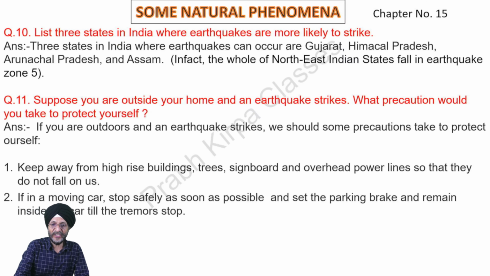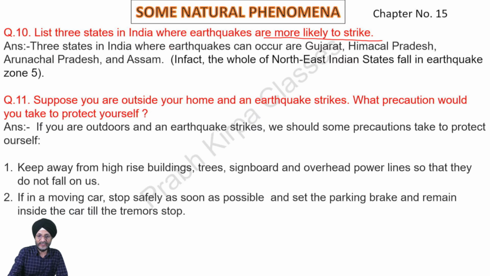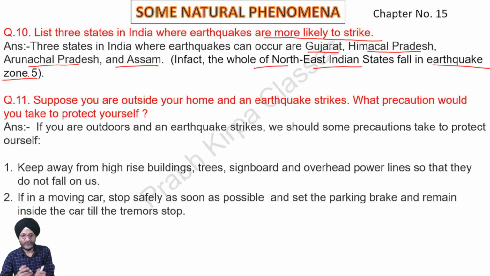List 3 states in India where earthquakes are more likely to occur. States in India where earthquakes can occur are Gujarat, Himachal Pradesh, Arunachal Pradesh, and Assam. In fact, the whole of Northeast Indian states fall in earthquake zone 5. North Eastern states are Arunachal Pradesh, Assam, Mizoram, Meghalaya, Tripura.